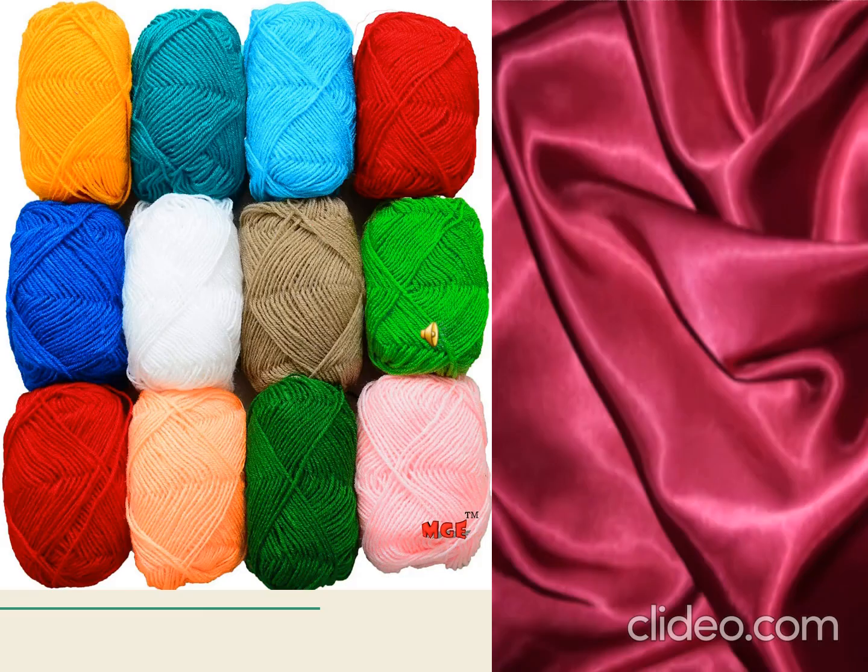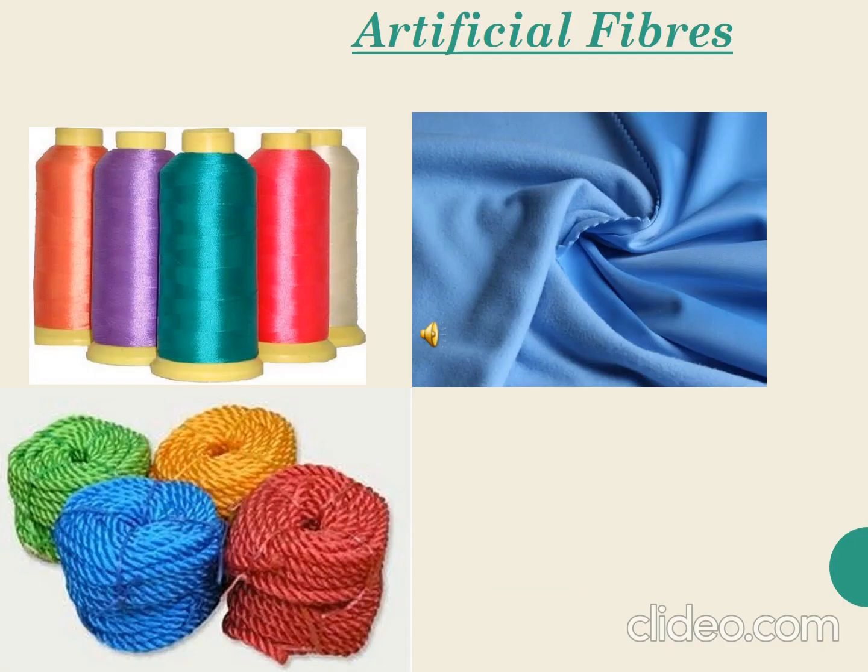There are two examples of animal fiber, wool and silk. Artificial fibers like rayon, polyester, nylon, terylene are some human-made or synthetic fibers. These fibers are made by different chemicals.